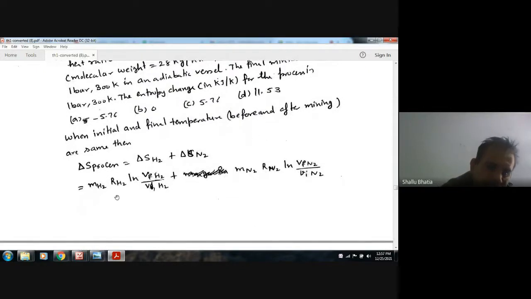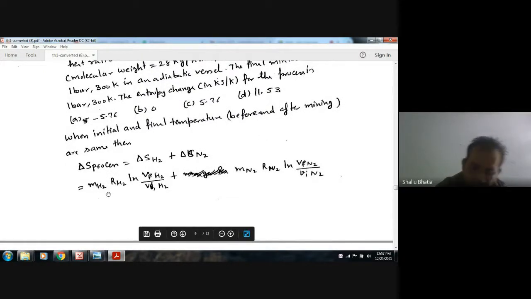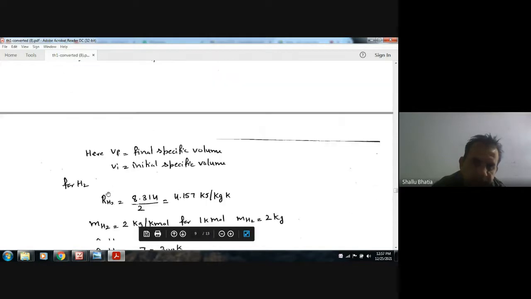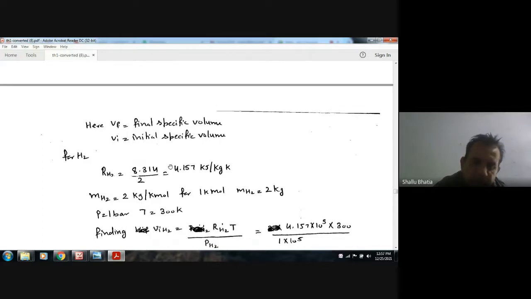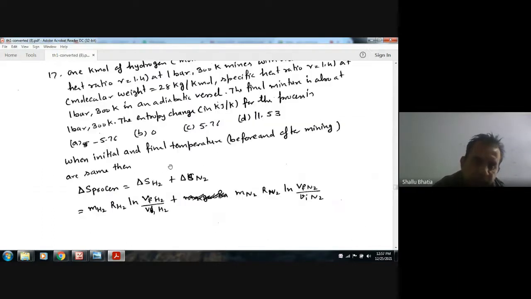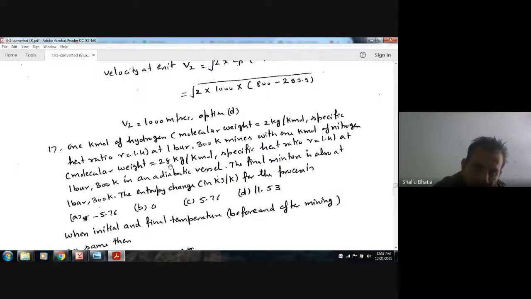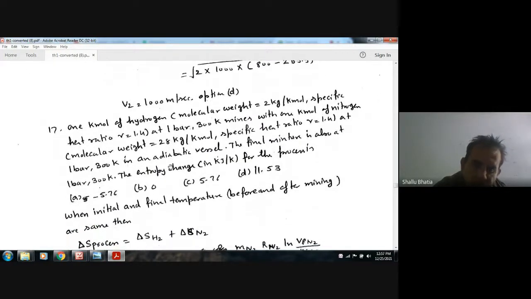Either we can use the characteristic gas constant or we can use the number of moles. So we are converting the entropy to per kilomole, in kilojoules per kilomole Kelvin.